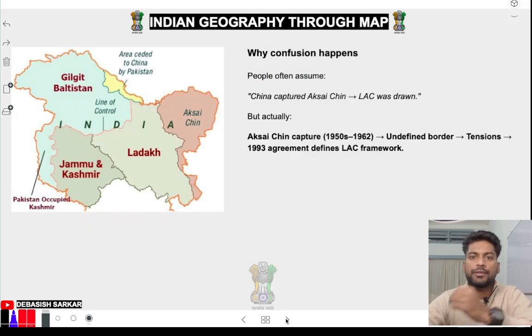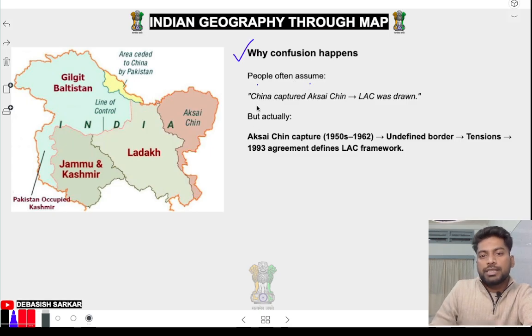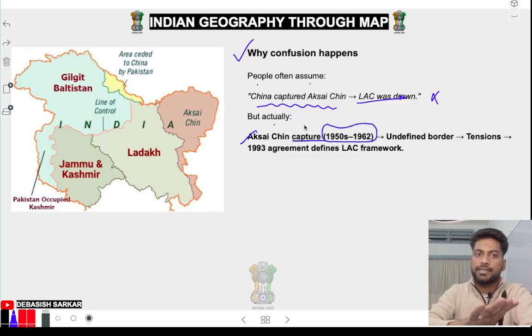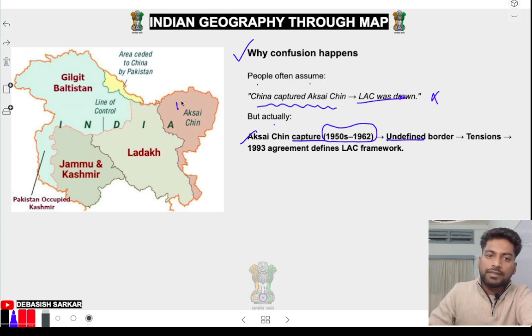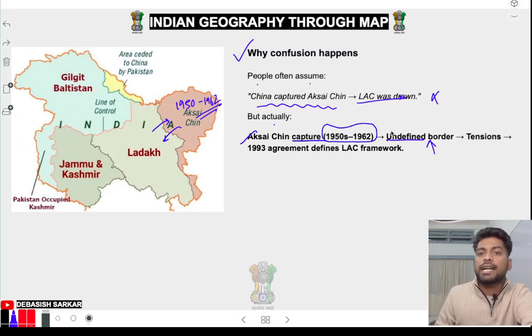Okay, now see why confusion happens. People often assume China captured Aksai Chin and then the LOC was drawn. ऐसा नहीं है. Actually, Aksai Chin was captured in the 1950s, from 1950 to 1960. Undefined border. देखो, ये तो 1950 में ही capture हो गया था. 1950, 1962 captured. Okay. Tension, undefined border. Military is to go that side, the Chinese military is to come this side. Tension and all, because the undefined border was there.